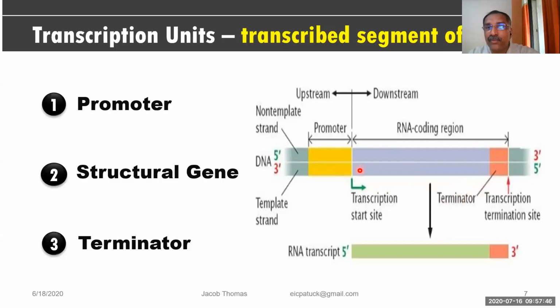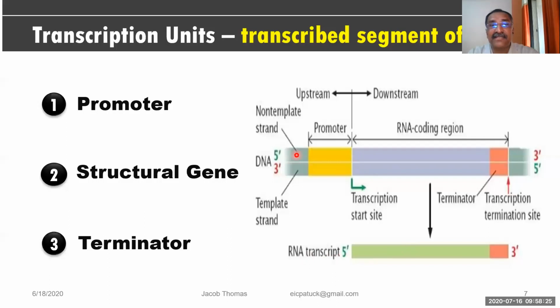So this enzyme is moving in this direction, and accordingly the RNA is also synthesized from the 3' to 5' DNA, and finally it reaches a spot. There you can see there is a green signal. That green signal is nothing but stop, or we can say the transcription termination site. And once it reaches here, the process is over. The process will end there, and then immediately after that whatever is synthesized there will come out as RNA.